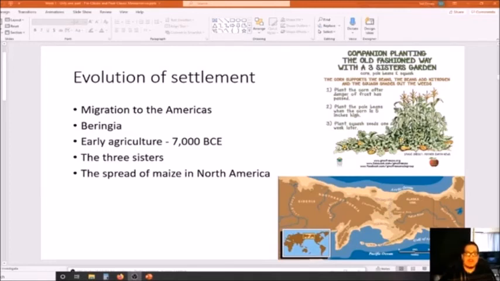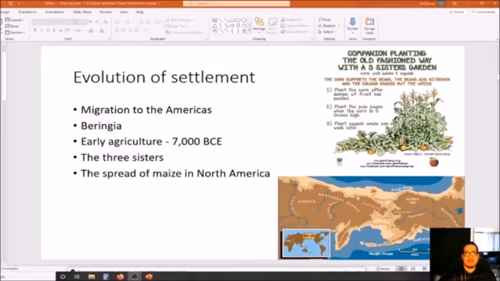Okay, so for one, you have the corn. The corn has this long, tall stalk, right? And this stalk can act as something that the vines of the beans can grow on. So the beans will grow on this stalk of corn. And the beans themselves will help all of the plants because they add nitrogen to the soil. And that nitrogen is going to act as a food source for the corn and the squash, as well as other plants. And so it makes sense to grow them together, right? It's beneficial.